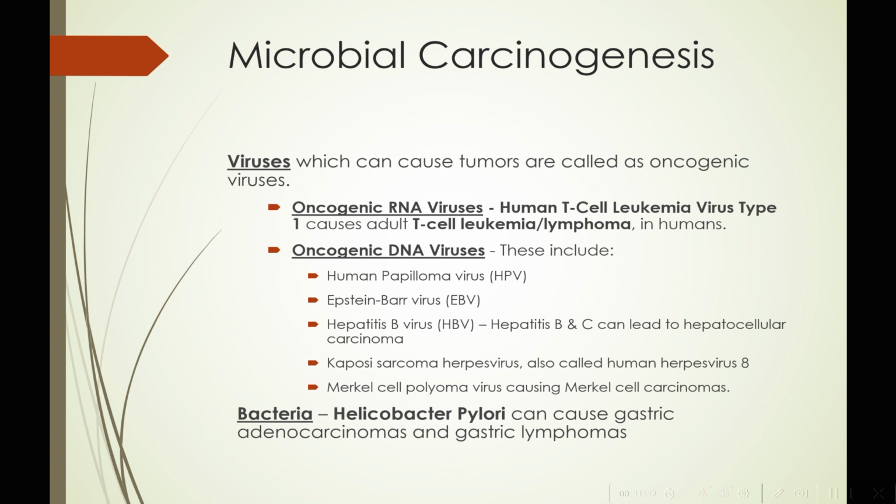Hepatitis B and C can lead to hepatocellular carcinoma. We also have Kaposi sarcoma herpes virus, also called human herpes virus 8. We also have Merkel cell polyoma virus causing Merkel cell carcinomas. Lastly, we have some bacterial carcinogens also. We see Helicobacter pylori bacteria. It can cause gastric adenocarcinomas and gastric lymphomas.